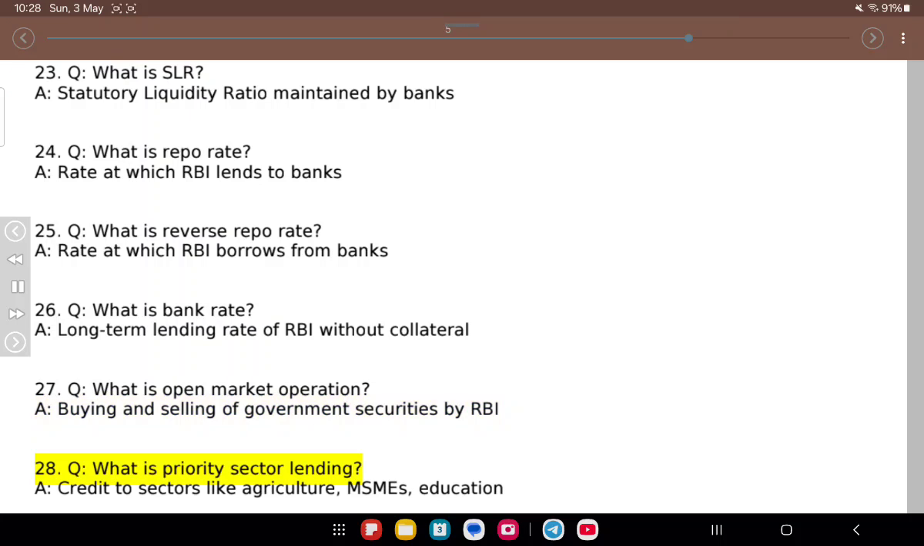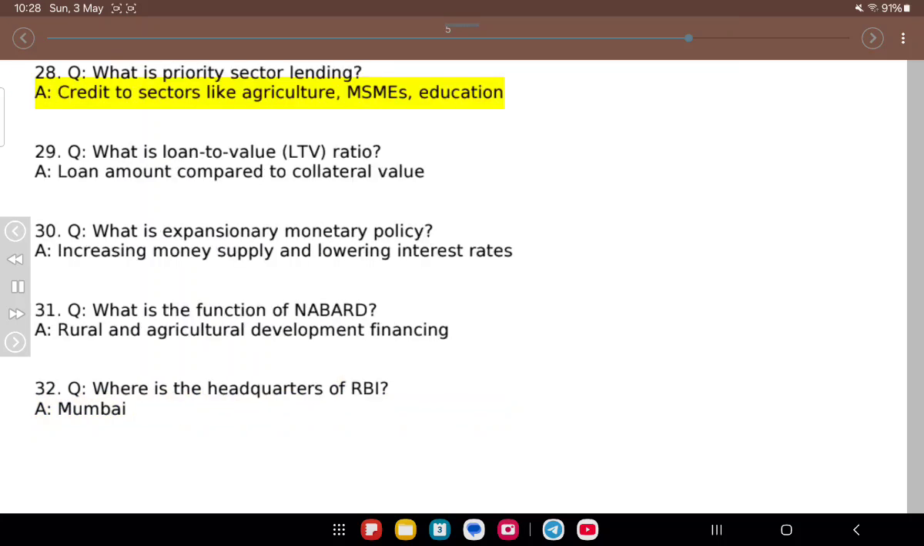28. Q. What is priority sector lending? A. Credit to sectors like agriculture, MSMEs, education. 29. Q. What is loan to value LTV ratio? A. Loan amount compared to collateral value. 30. Q. What is expansionary monetary policy? A. Increasing money supply and lowering interest rates. 31. Q. What is the function of NABARD? A. Rural and agricultural development financing.